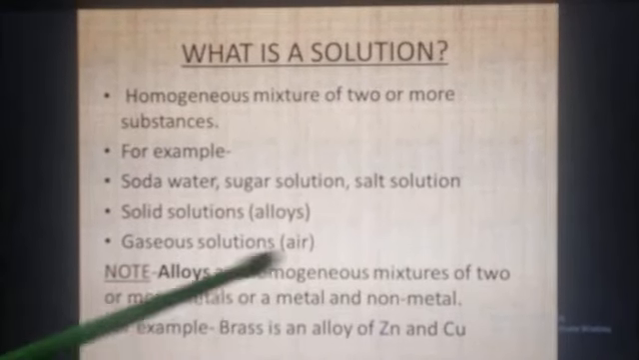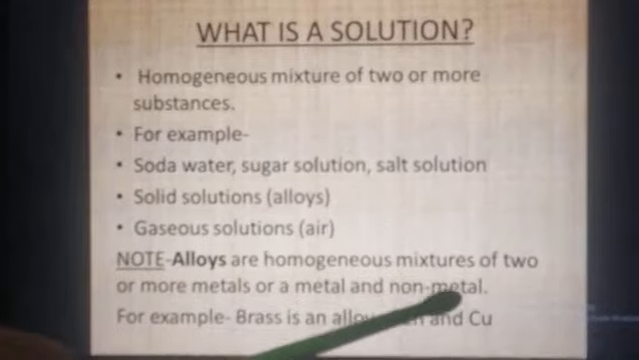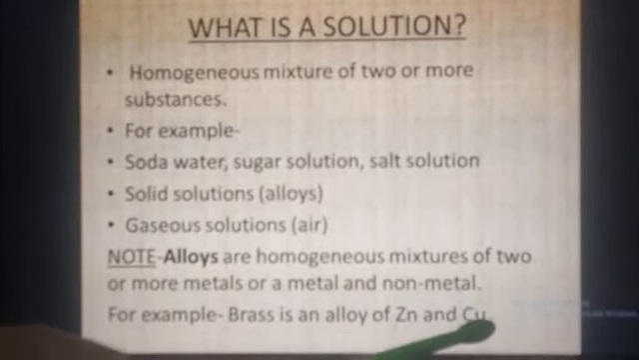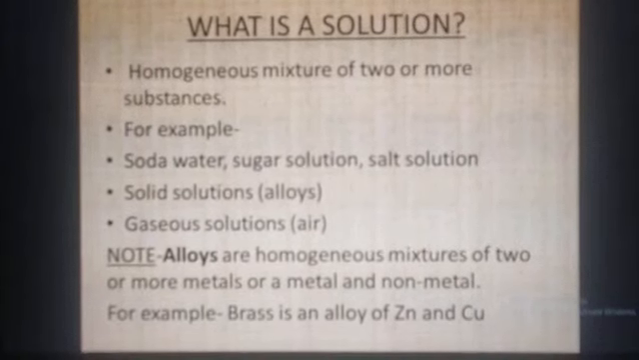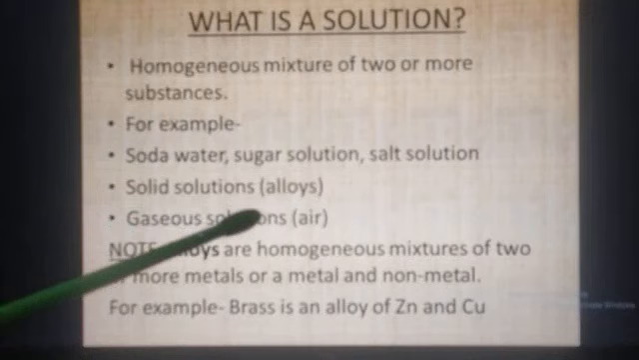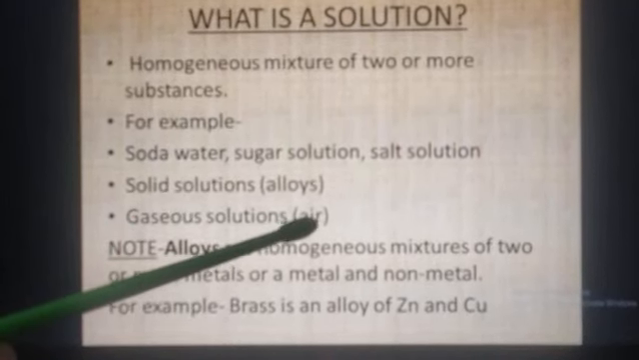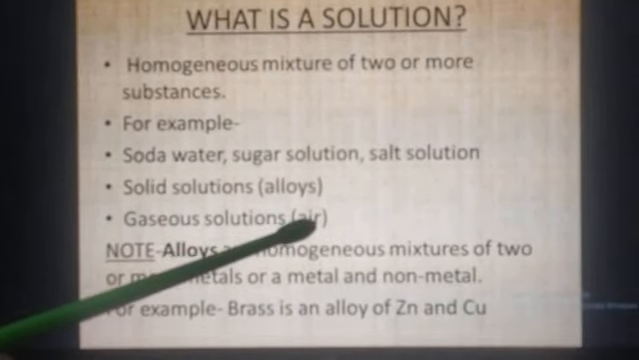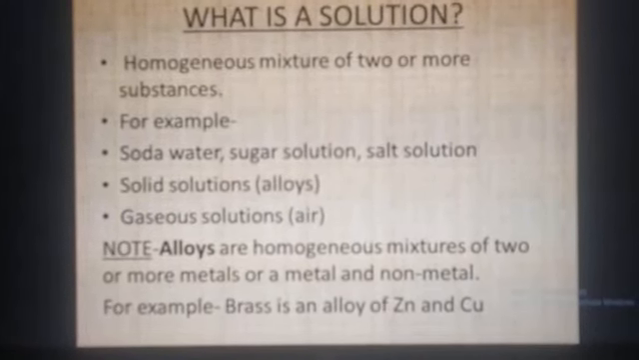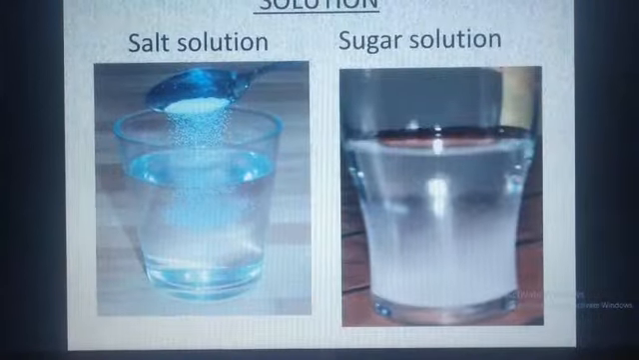Alloys are homogeneous mixtures of two or more metals or a metal and a non-metal. For example, brass is an alloy of zinc and copper. Another example is steel, which is an alloy of iron and carbon. Next is gaseous solutions. This is air. Air is a mixture of many gases, so it is also an example of a gaseous solution.